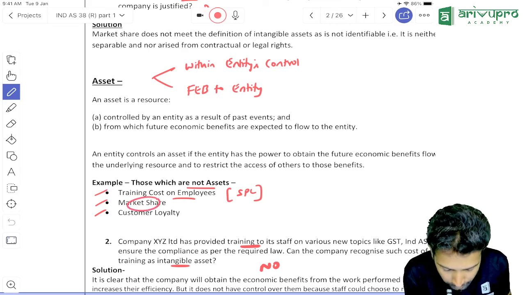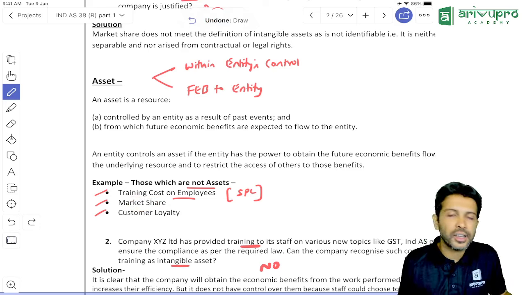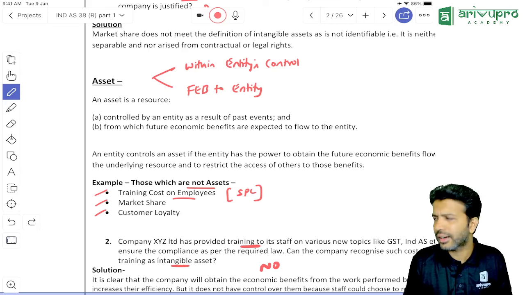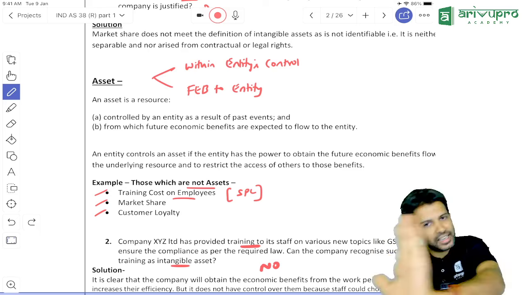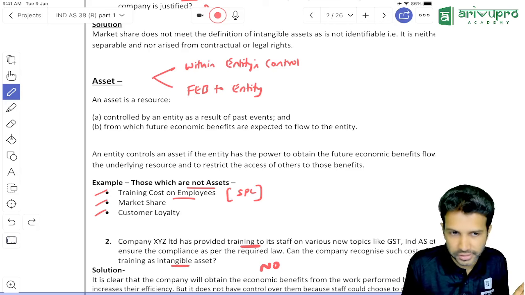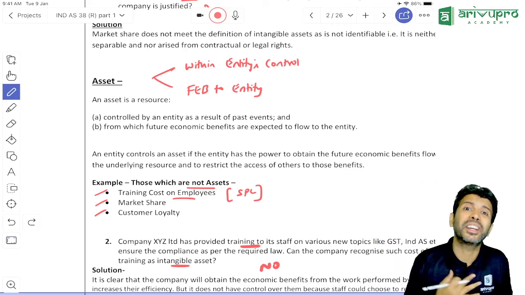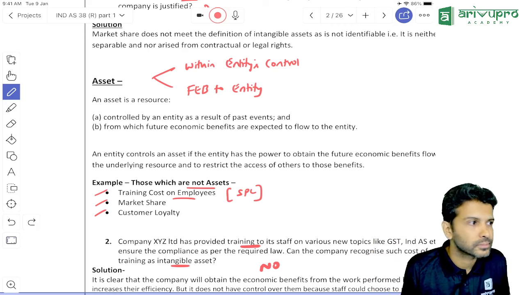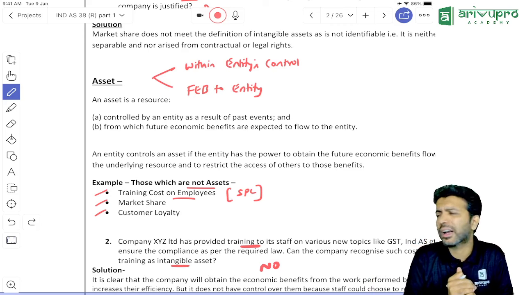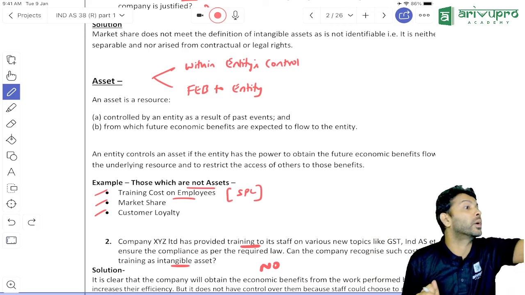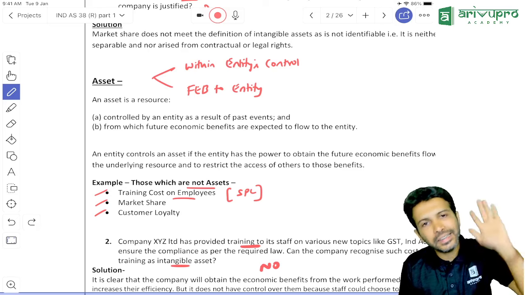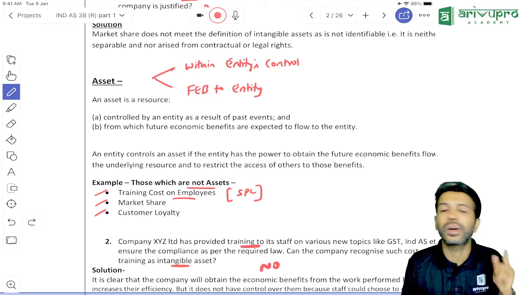One more thing is market share. Suppose I say that ArivuPro right now in the South Indian market has 30% market share. Let's assume that, I'm just saying. Let's say in South India we have a presence, a market share in the coaching market to the extent of 30%. That 30% market share, can I show it as an intangible asset? Let's say the worth of that market share, if you count our students, is 1 crore rupees. Assumption. Can I show market share as an intangible asset in my balance sheet worth 1 crore rupees?